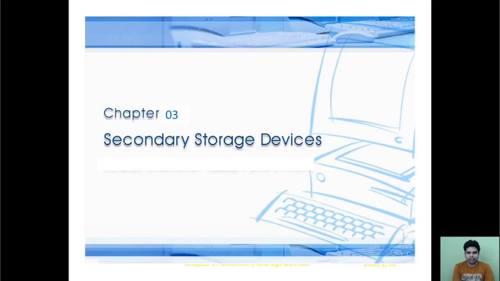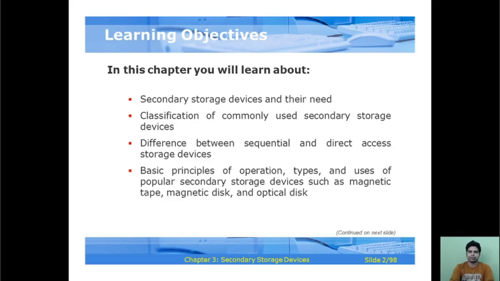Hey guys, so this is chapter 3, and chapter 3 is about secondary storage devices. We will discuss all the important concepts of secondary storage devices. In the previous two chapters, chapter 1 and chapter 2, we discussed in detail. So this is the third chapter, and the learning objectives of this chapter are as follows.